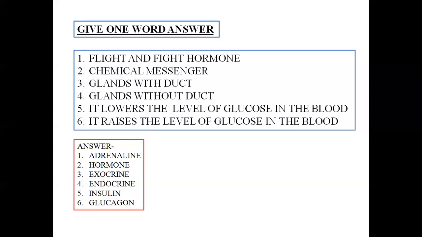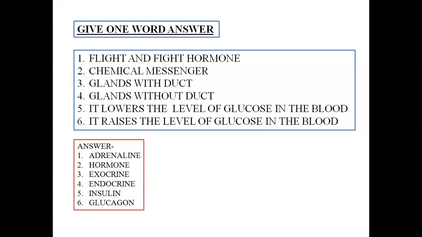Next is chemical messenger of the body. Hormone is known as the chemical messenger of the body. And why is it known as the chemical messenger? Because it integrates the coordination between the nervous system and the gland. Since it carries information from one part of the body to another and regulates the activity accordingly, hormone is known as the chemical messenger.